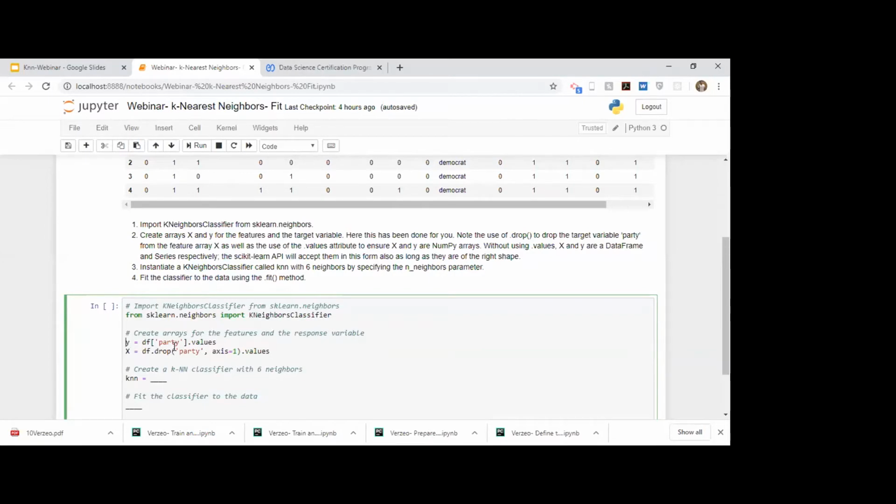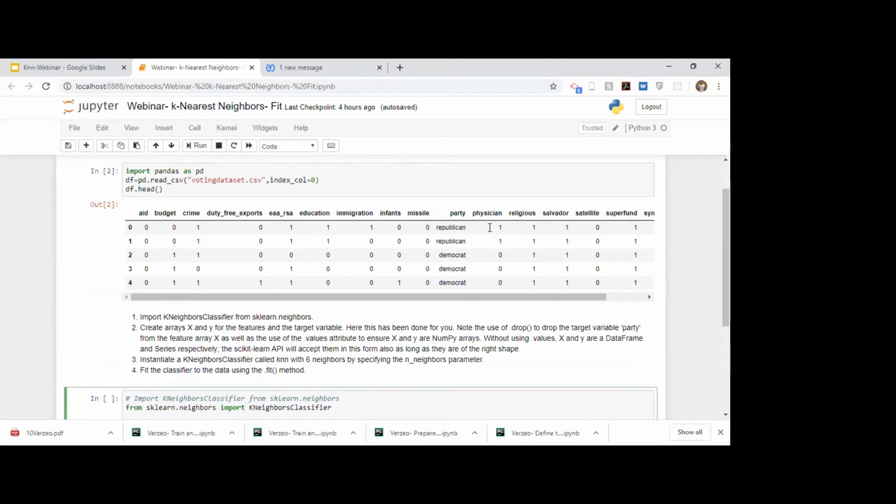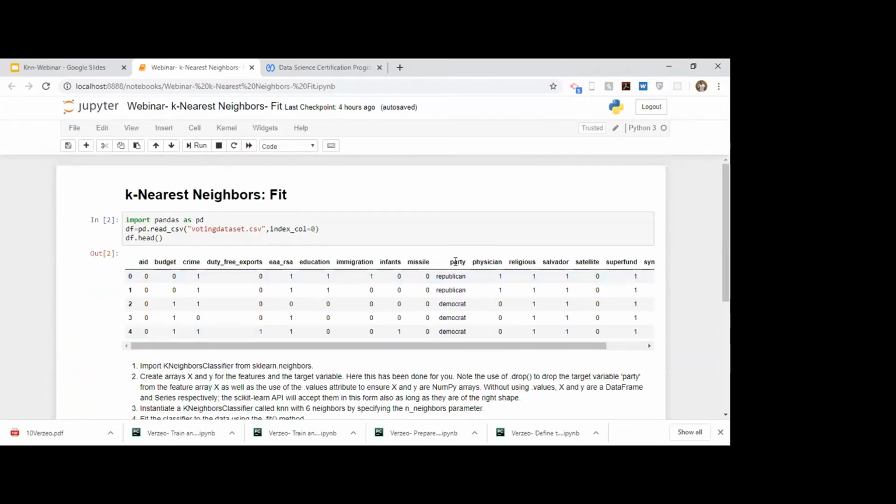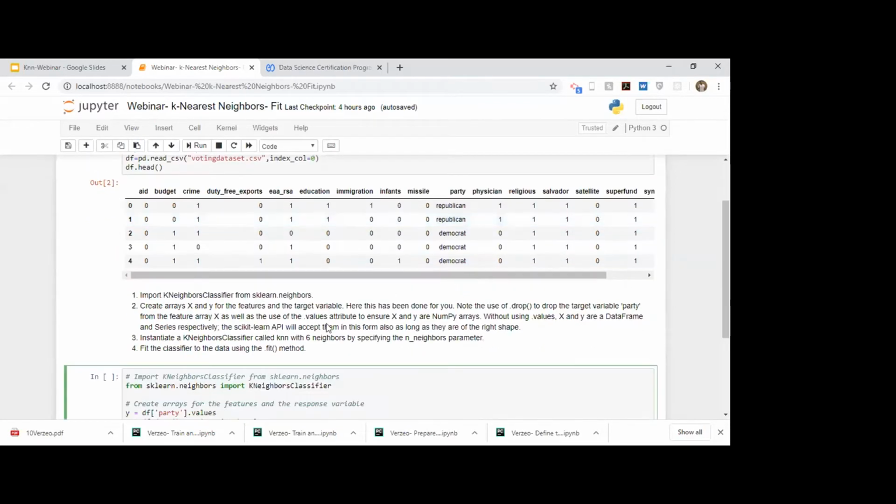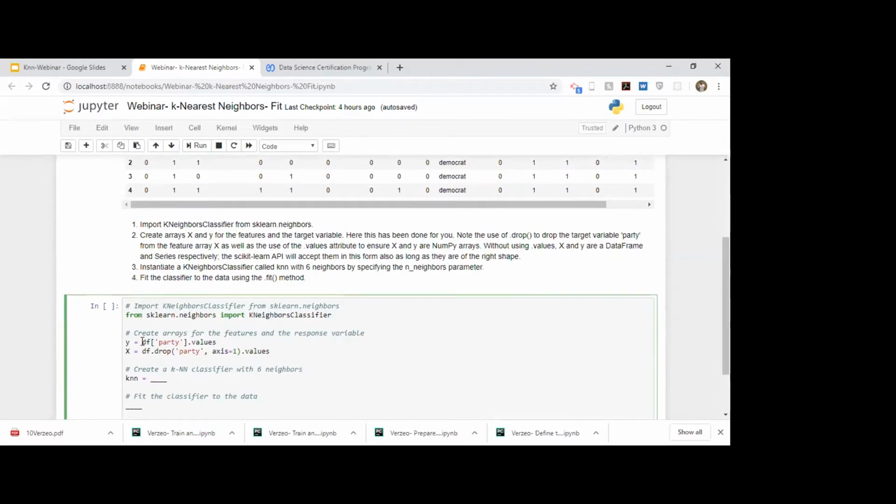Since this is a US congressional voting data set, you want to predict whether the party is Republican or Democratic. So we select that column and place it in a variable called y. Then all the other columns apart from this party column, we store in X.